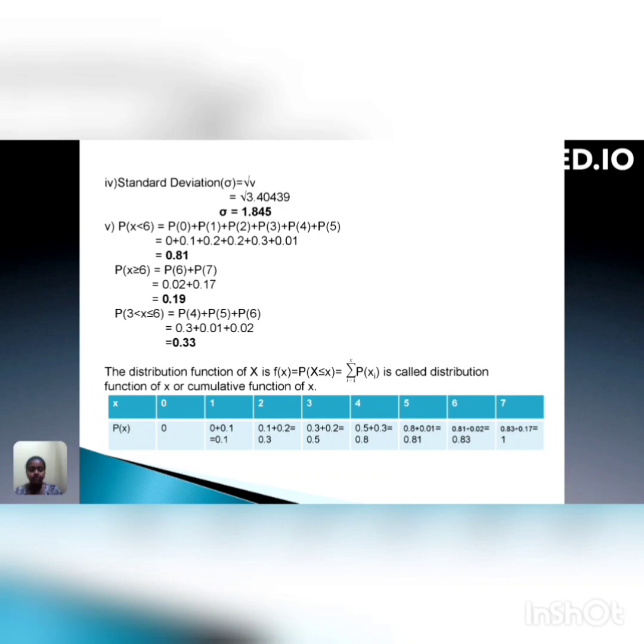The distribution function of X is F of x equal to probability of random variable X less than or equal to x, which is equal to the summation from i equal to 1 to x of p of xi, called the distribution function of X or cumulative function of X. Distribution function of X table is as follows.